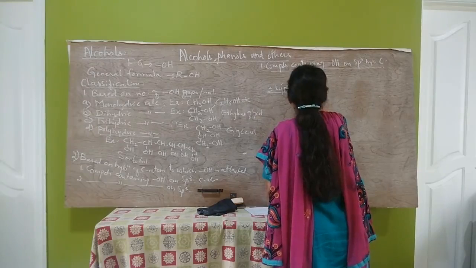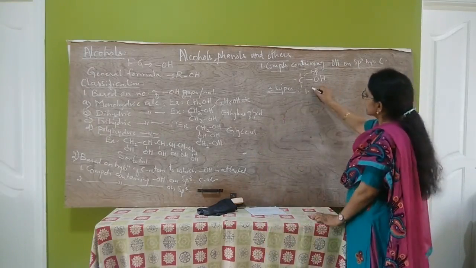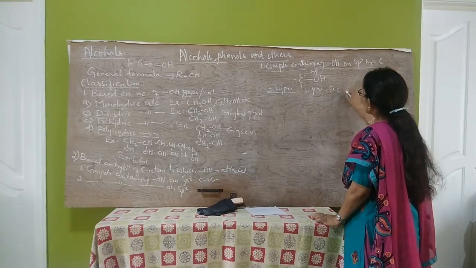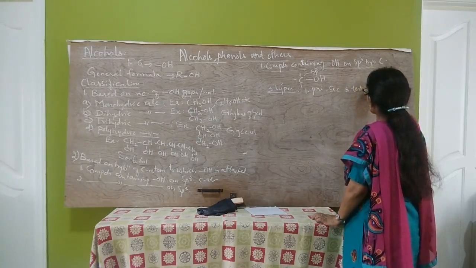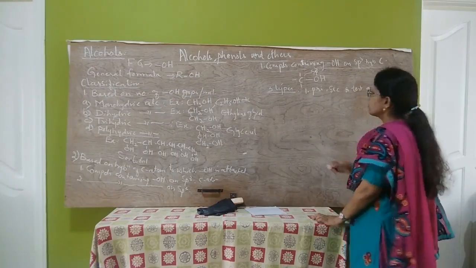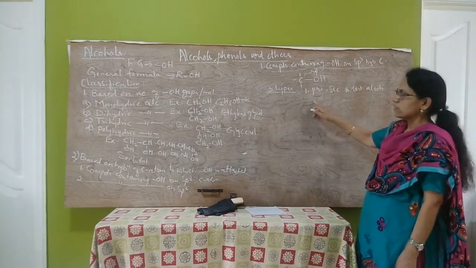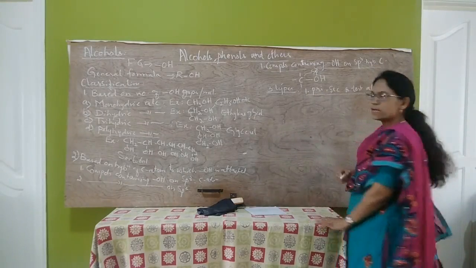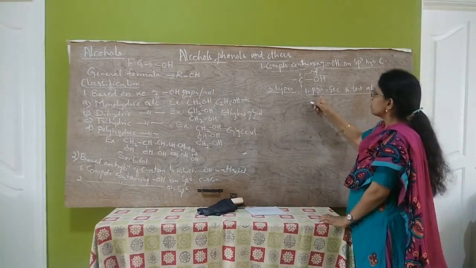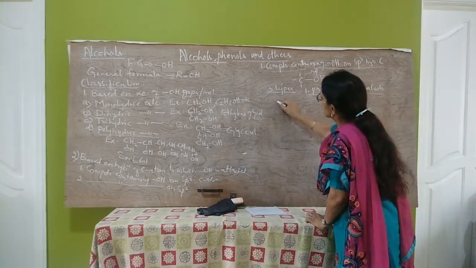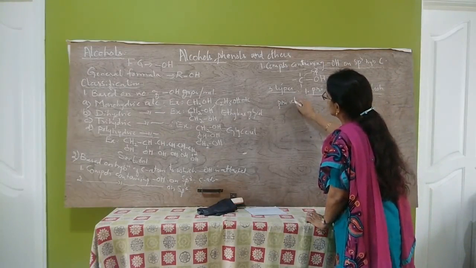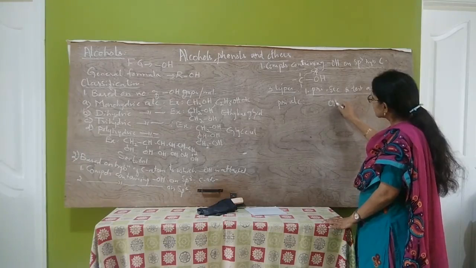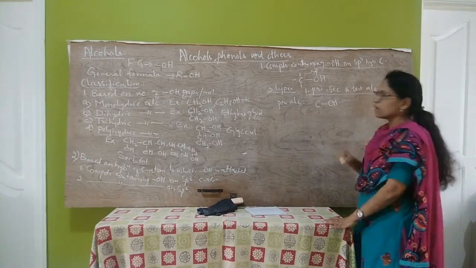First one, primary, secondary and tertiary alcohols. Second one is allylic alcohols and the third one is benzylic alcohols. So what are primary alcohols? Primary alcohols means the alcohols in which OH is attached to primary carbon atom.